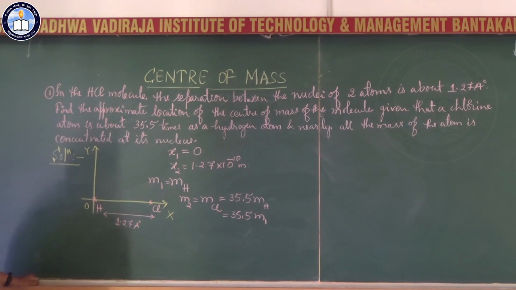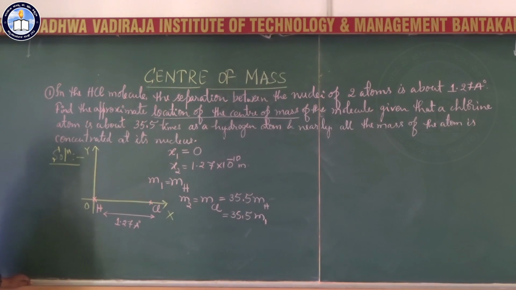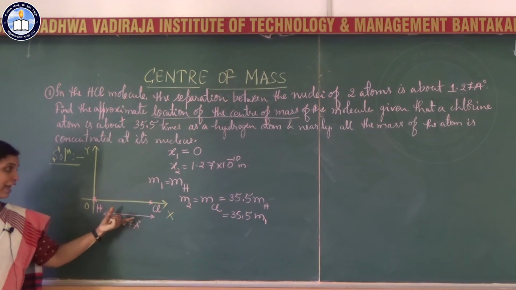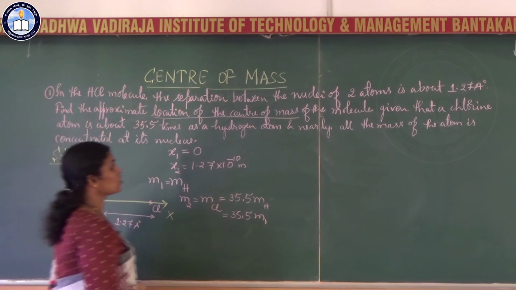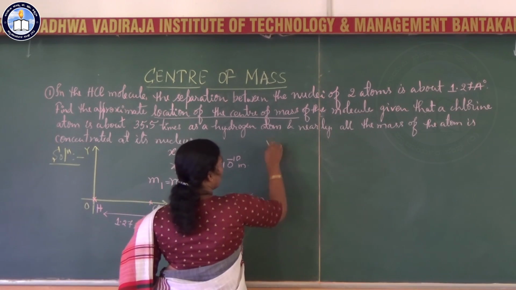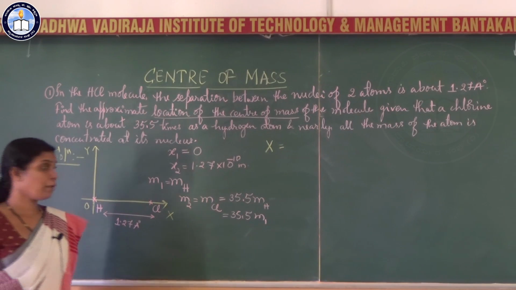What do you have to find out? You have to find the location of the center of mass. It is lying on the x-axis. Go back to the two particle system we had lying on the x-axis. We have the formula to find the center of mass. What is the formula for the x coordinate, can you remember?